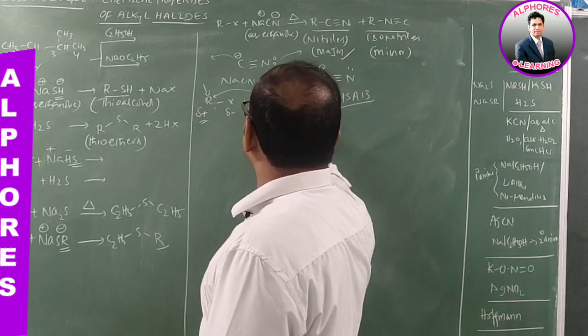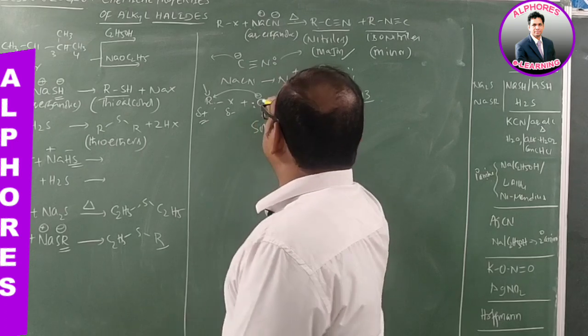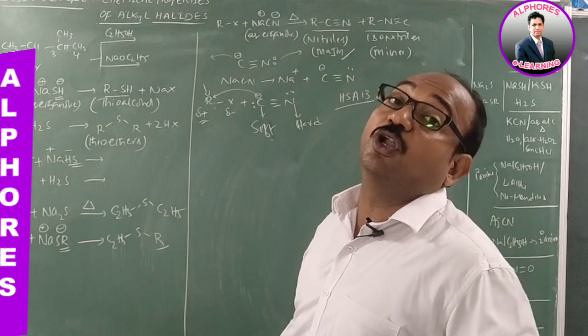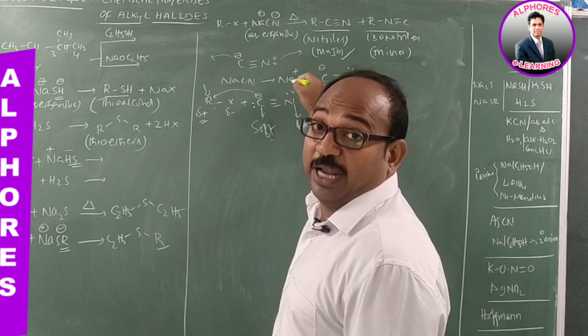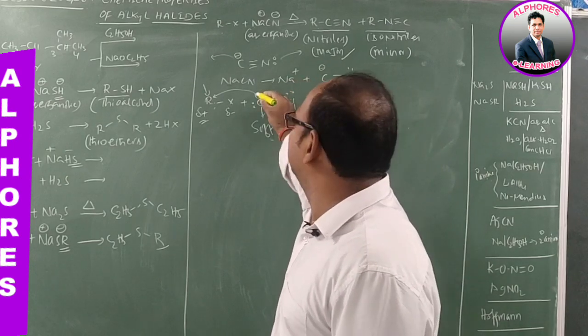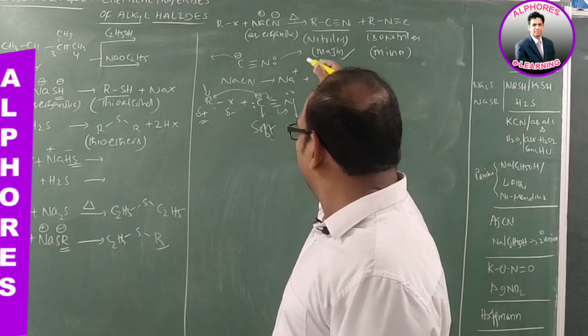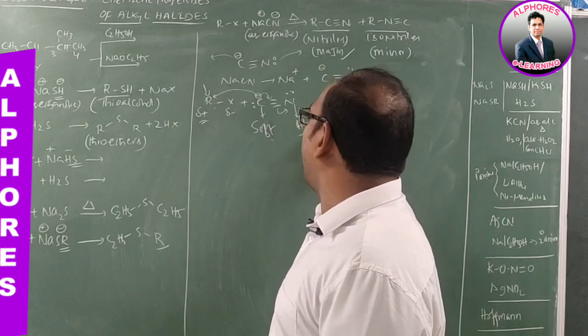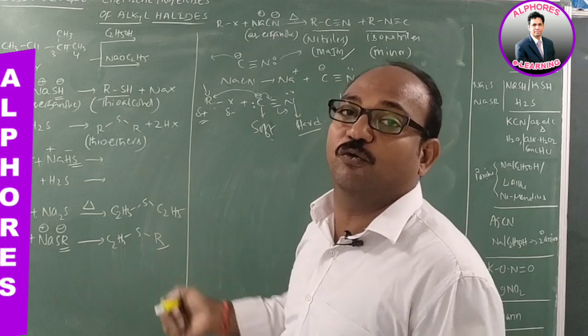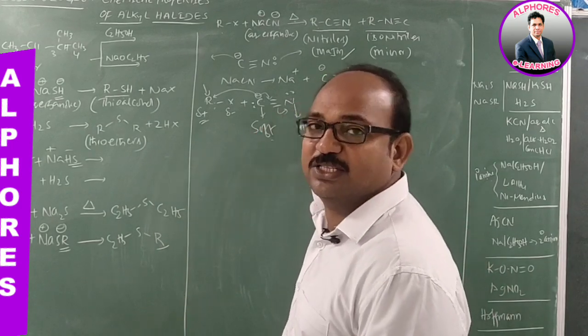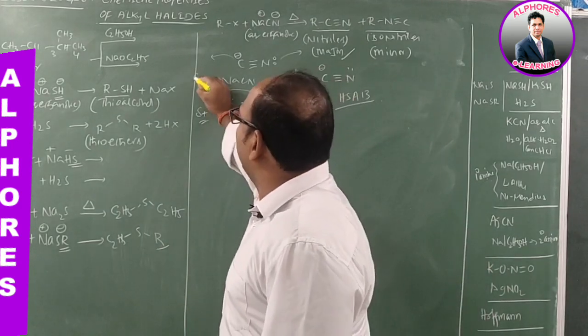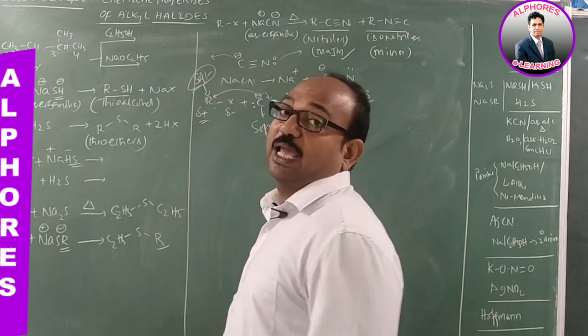And this one is hard. C minus is soft nucleophile, N is nitrogen containing lone pair. Of course, if this negative charge is involved in resonance, this one also gets negative charge. So here nitrogen is nothing but a hard nucleophile. This one is soft nucleophile, this one is hard nucleophile. Whereas this alkyl group is soft electrophile.